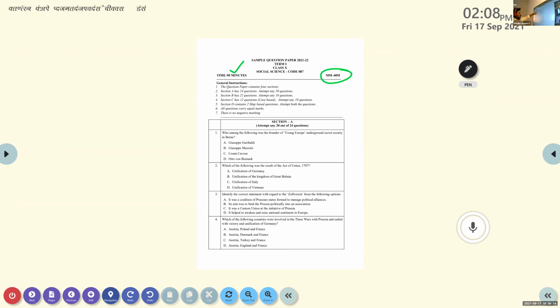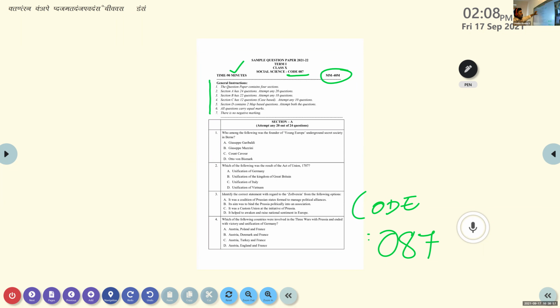And these general instructions are also very much important for us. General instructions are almost the same for all the subjects, but some slight differences are possible. In the social science question paper, we have four subjects, four different textbooks, but it's one examination together. Our subject code is 087. It's the subject code for social science for class 10. The subject code is too important for us. 087. Clear?